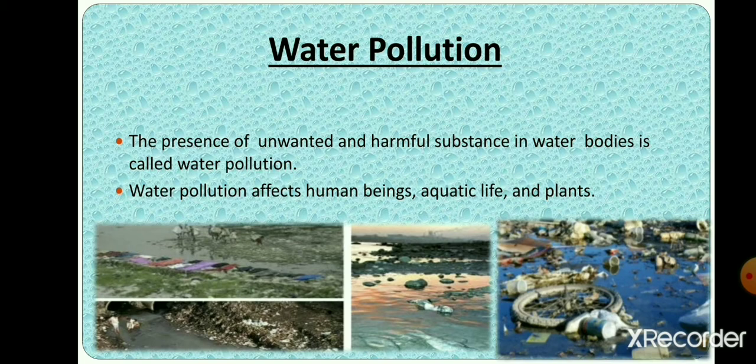Polluted water contains many dangerous substances, and because of this, it becomes impure for drinking. Water is a pure natural gift, but it is getting dirty due to various reasons.